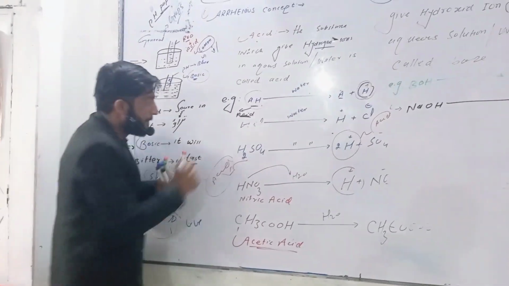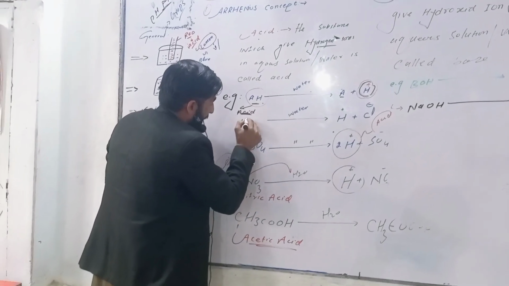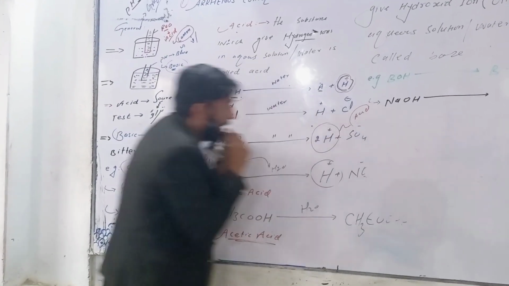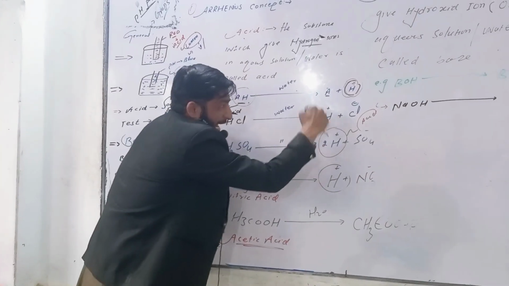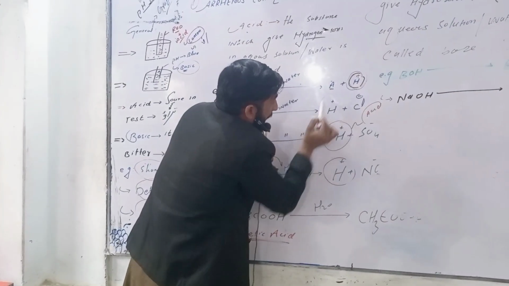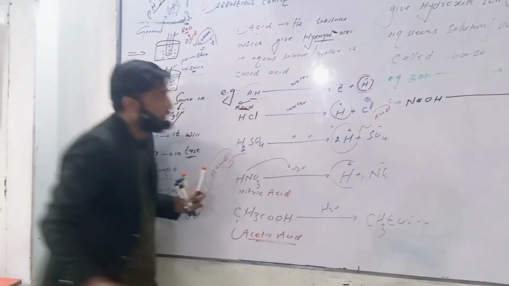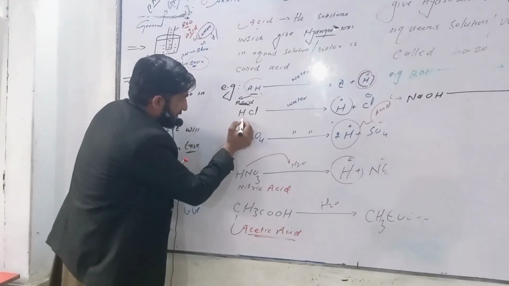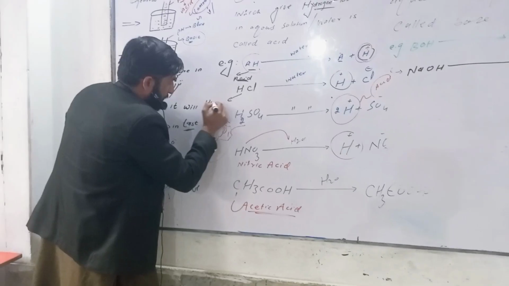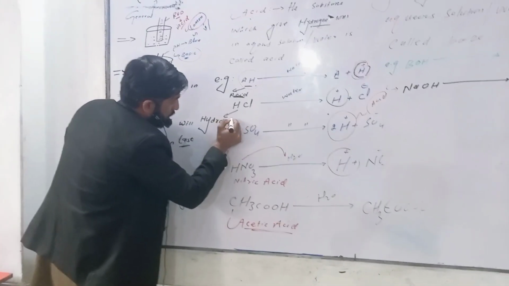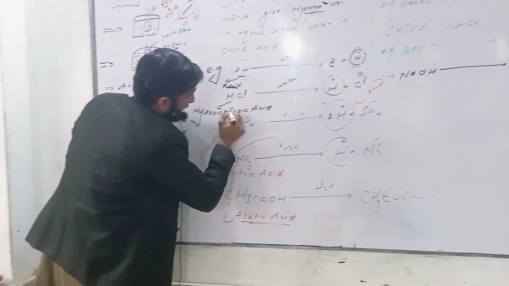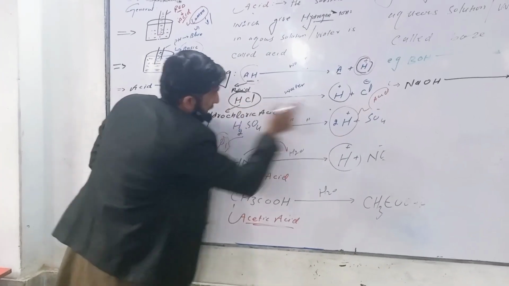The next example, this is HCl. When we put this substance in water, it will give us hydrogen ion plus chloride ion. So due to this hydrogen ion, we can say this substance is acid. If we give the name to this substance, this is hydrochloric acid. Why is this acid? Because this substance gives us hydrogen ion.